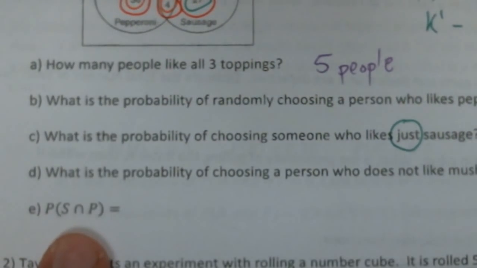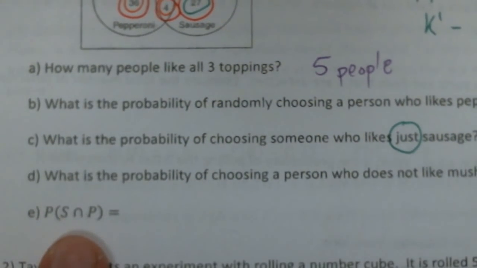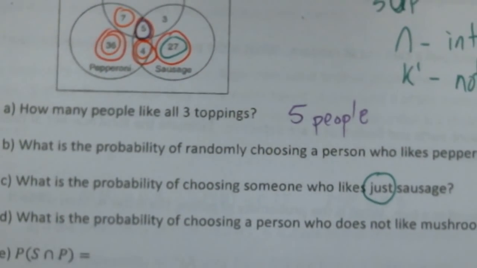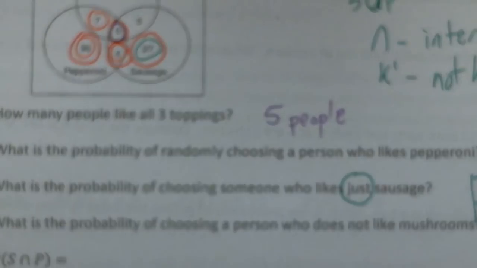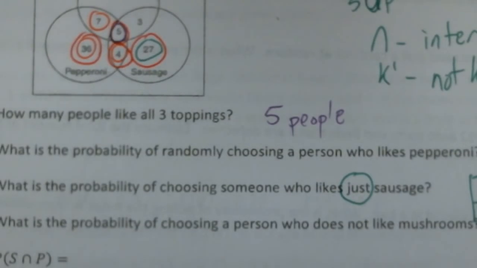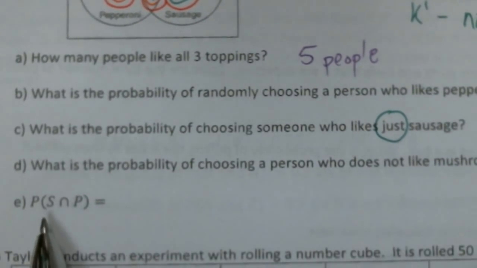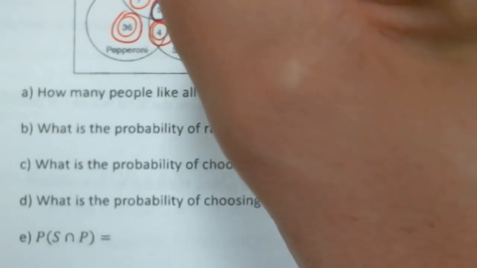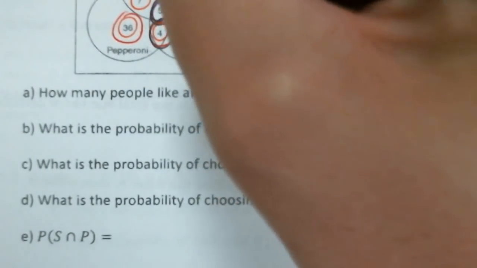I'm actually going to do these in 2 different colors. Let's see, do I have a different color? Looks like all I have is black. I will do this in black and green. I'm going to circle everything in the sausage circle. So sausage will be that one, that one, that one, that one.